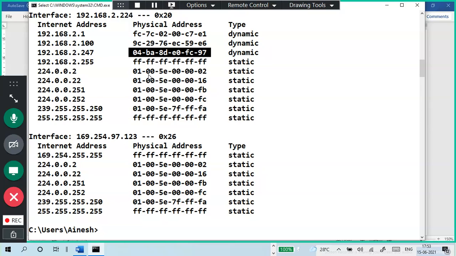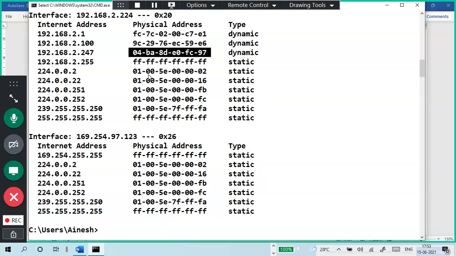Yes, it is at the bottom. It is showing 04 BA 8D E0 FC 97. 04 BA 8D E0, yes, correct. So it means both are correct. I pinged the same IP address and I got the MAC address.